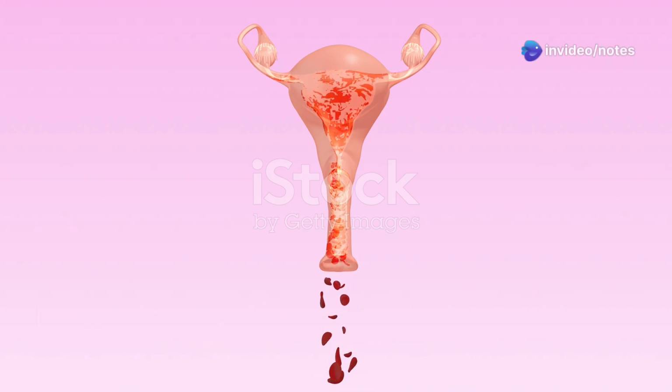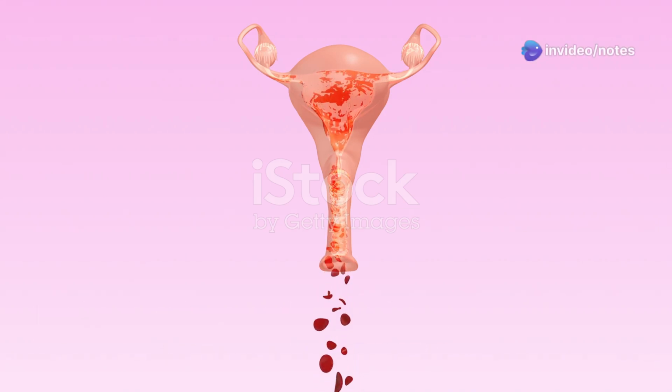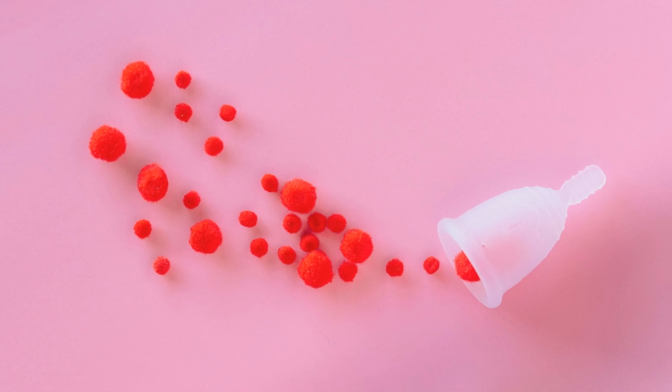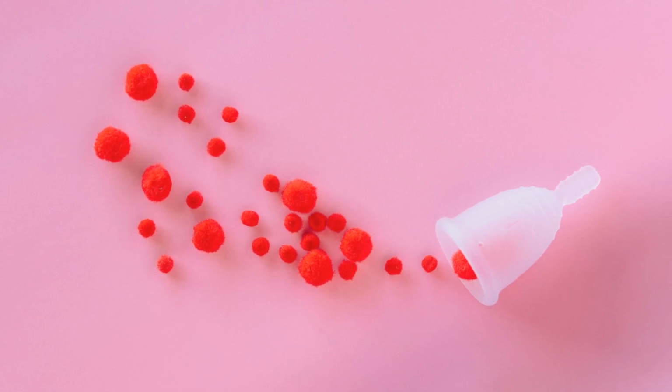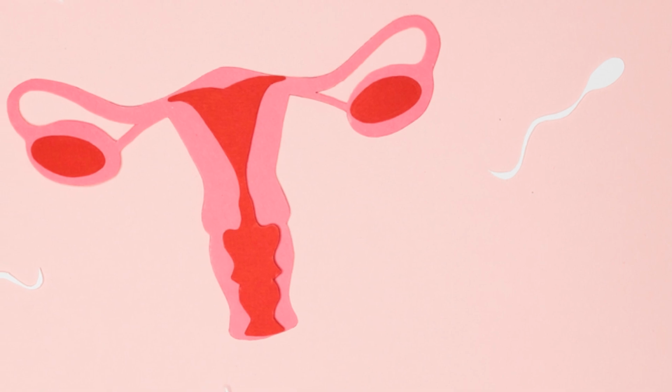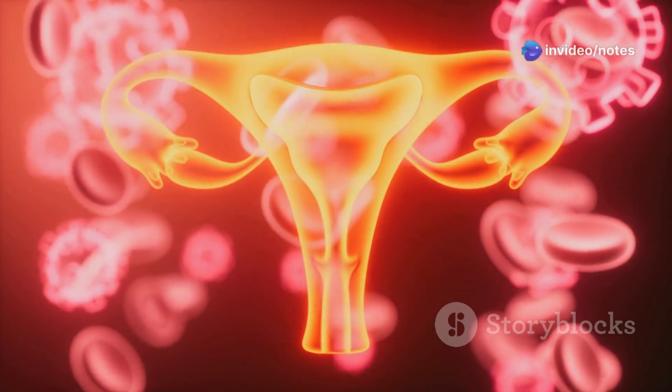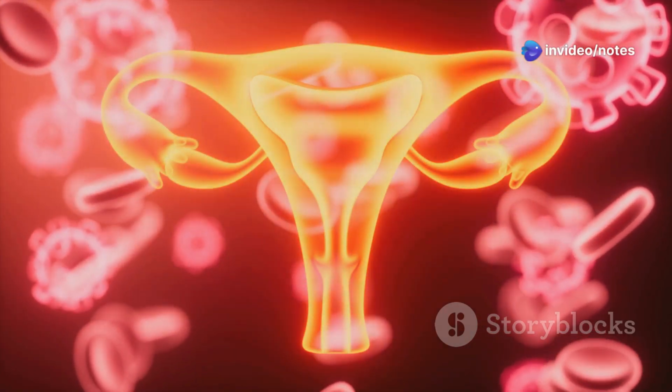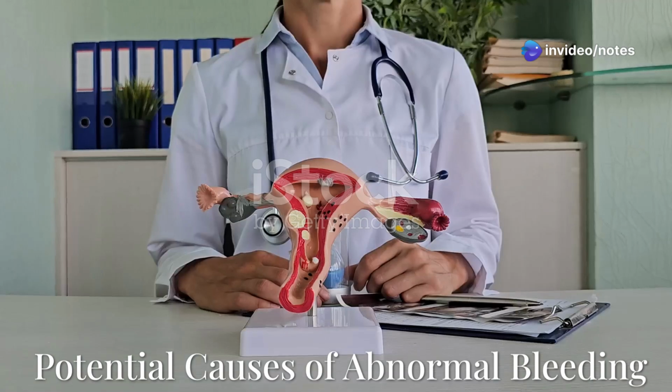First, let's define what constitutes normal bleeding. Normal menstrual bleeding typically ranges from 5 to 80 milliliters in volume and lasts around 4.5 to 8 days. Any bleeding outside of this range could be considered abnormal and should be evaluated.